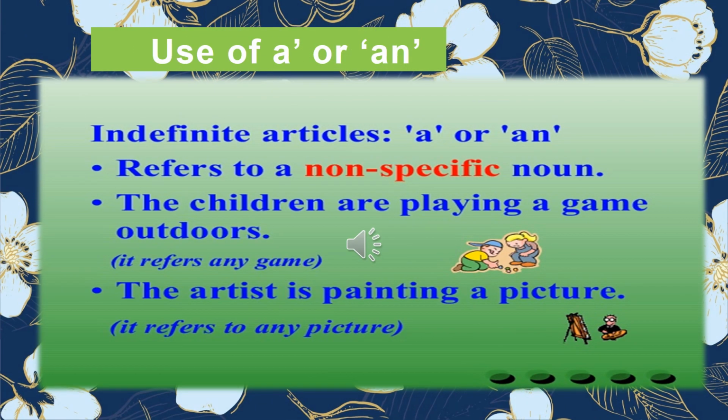Now use of a, an. I have already told you about it, but once more I will repeat. Where do we use a and an? A and an are called indefinite articles. क्या बोलते हैं a और an को बच्चों? We call them indefinite articles. It refers to a non-specific noun. Non-specific means when we are talking about something in common. जब हम किसी नॉर्मल किसी जनरल चीज के बारे में बात कर रहे होते हैं, not about something special or particular. For example, the children are playing a game outdoors. बच्चे क्या खेल रहे हैं?